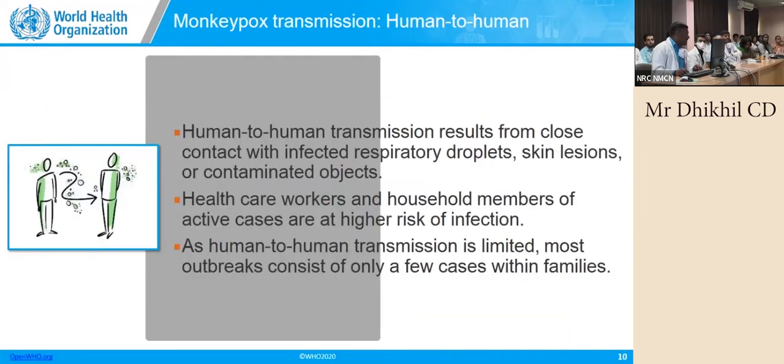Now, how is it transmitted from human to human? It is by close contact. So if one gets it in a family, it is highly likely that others may get it, and respiratory droplets, skin lesions and contaminated objects can cause this infection. Once a healthcare worker died when caring for a patient, the whole attention went to understanding that this disease is not something to be neglected. This is very dangerous. This was the history we had in 1970. Human to human transmission is very limited, but still very dangerous.